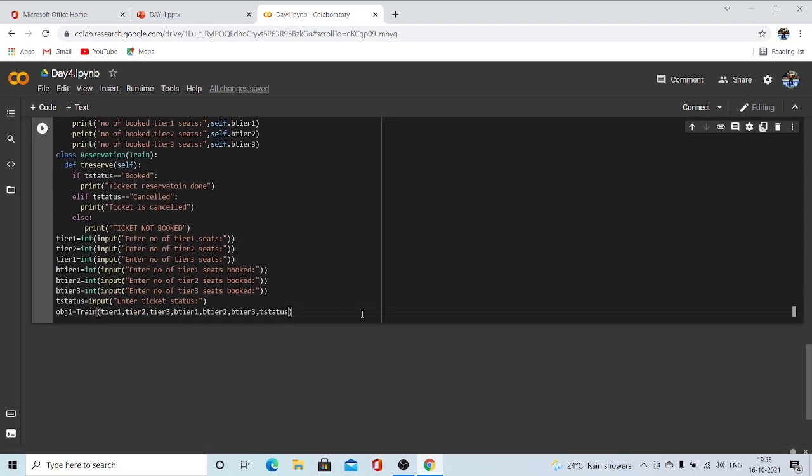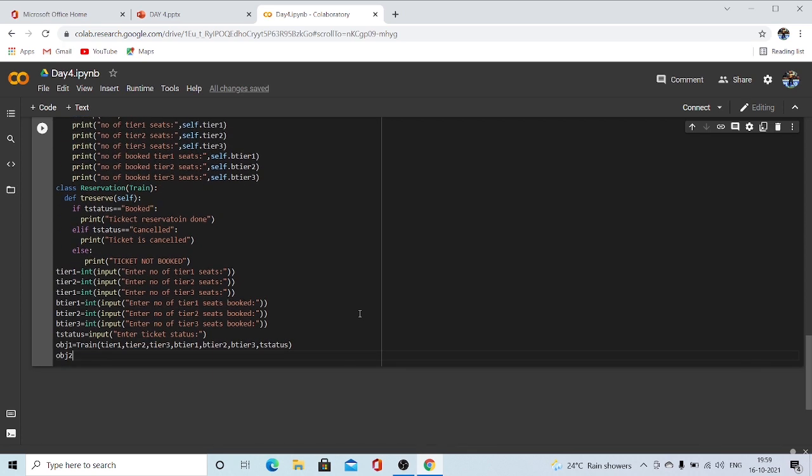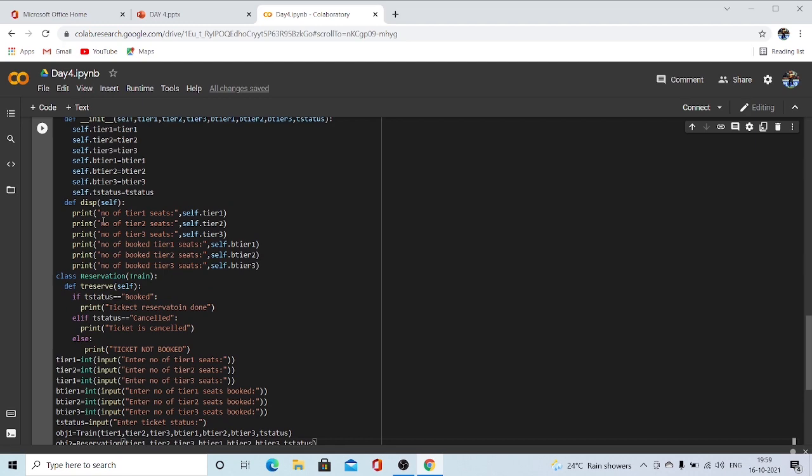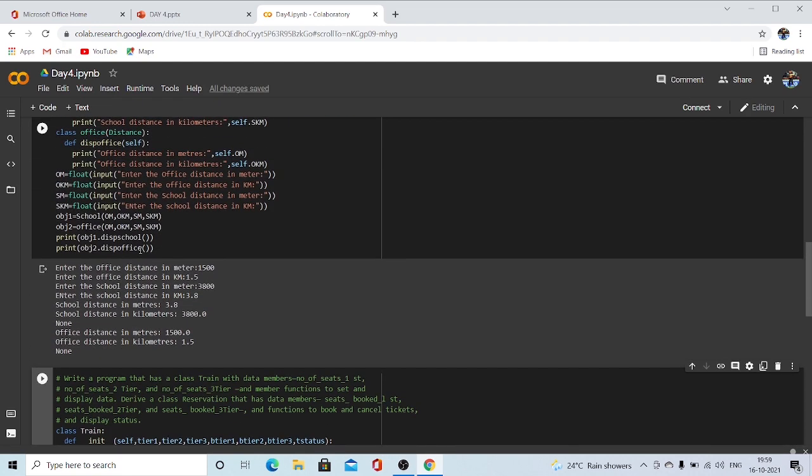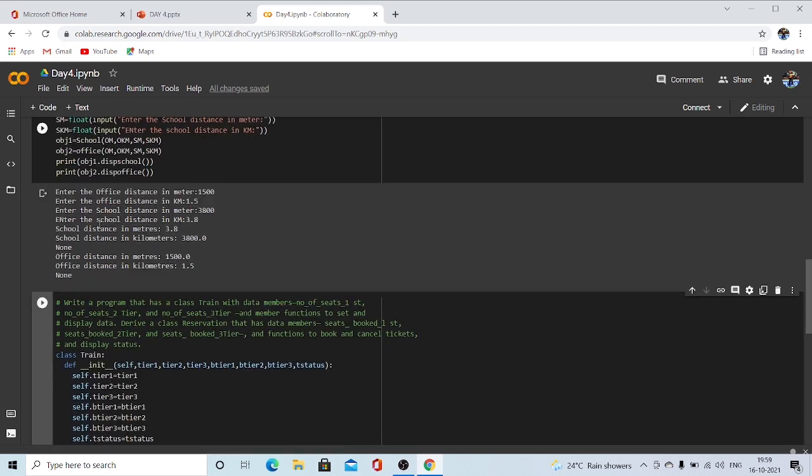And object 2 for the second class, reservation. The arguments are same again, because reservation is the class which is being derived from train, right? So the arguments will be same, just like the previous example we have taken.